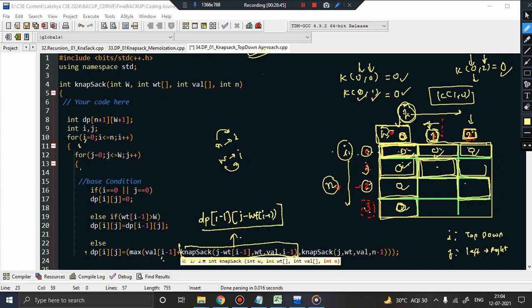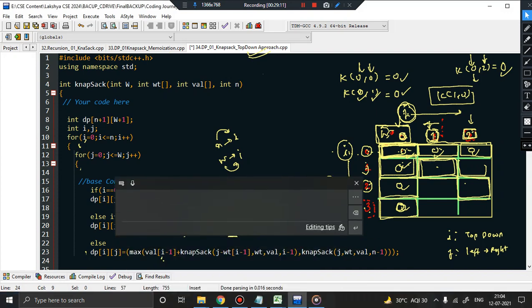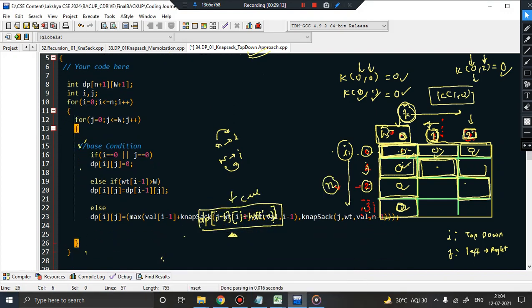This is what should be the equivalent expression to this particular problem, because this sub problem's answer is stored in this table, this particular cell. Okay, the answer to this particular sub problem is stored in this cell. You can see number of items is i minus 1 and capacity of knapsack is j minus wt[i minus 1]. So this is nothing but this particular cell it is pointing to. So that is what I will be doing. Instead of writing this knapsack and the entire stuff, what can I do? So I can basically, let me just erase it.